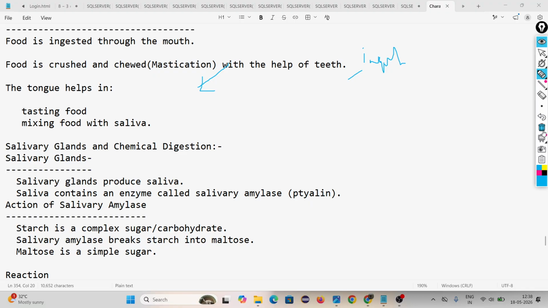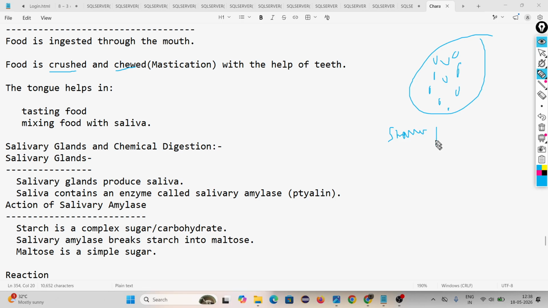Look, we are eating rice. Suppose this is the rice particle. This is the size of a rice particle. By the help of teeth, we crush and chew the food particle and convert it into smaller particles. It is like a grinder. Okay, sir. For chewing and crushing or mastication, we do it by the help of teeth.